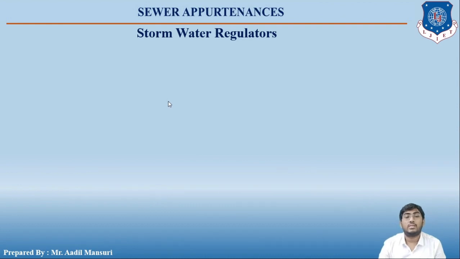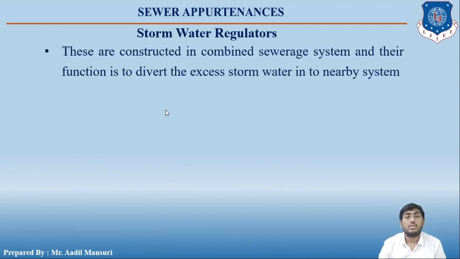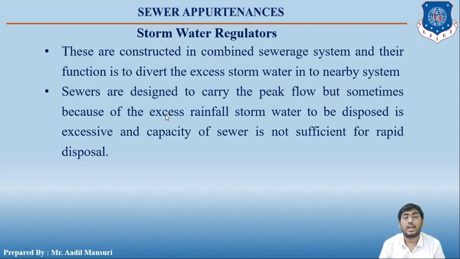Next is stormwater regulators. These are constructed in combined sewerage systems and their function is to divert the excess storm water into the nearby system. Sewers are laid to carry the peak flow, but sometimes because of excess rainfall, the storm water to be disposed is excessive and the capacity of the sewer is not sufficient for rapid disposal.